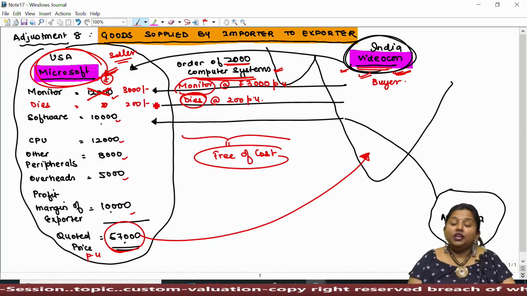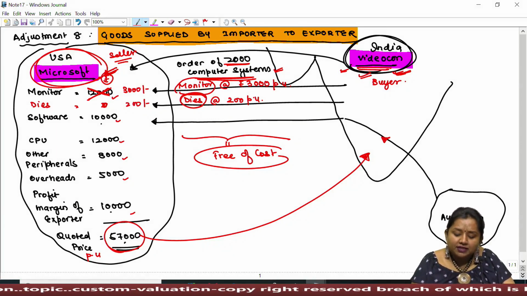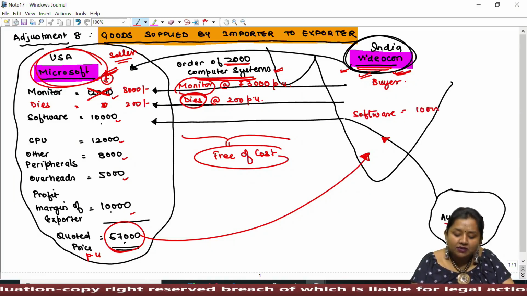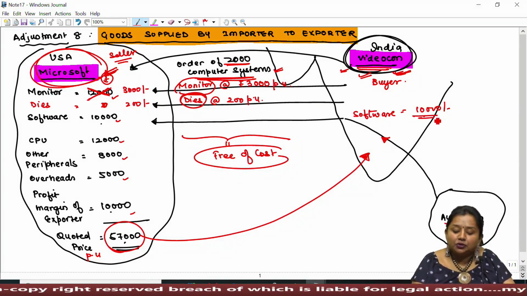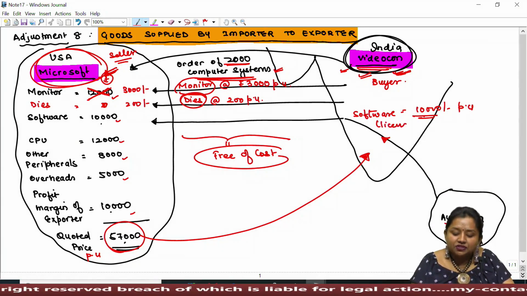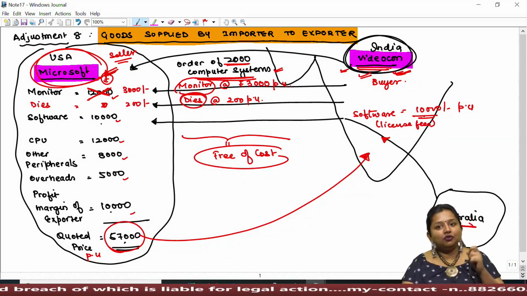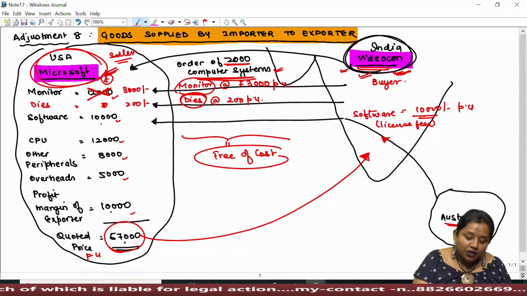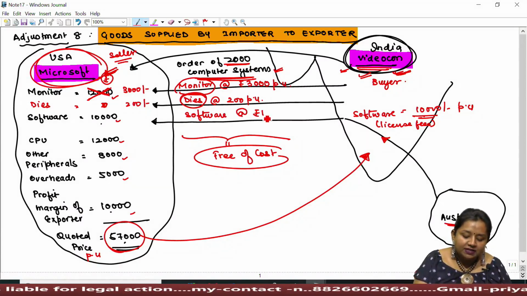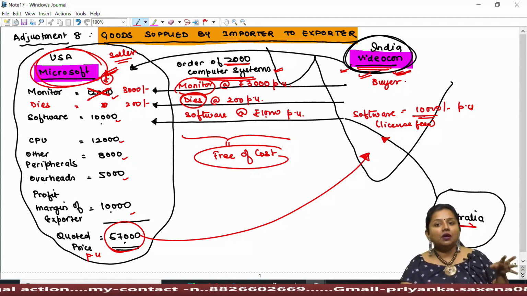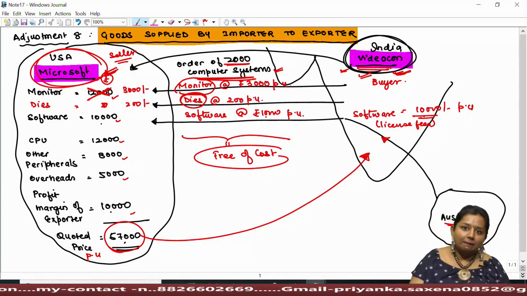Now, Videocon has recently imported a software program from an engineer from Australia for, let's say, rupees 10,000 per unit. This is the license fee of the software, that is, the original version of the software. The license fee paid is rupees 10,000 per unit. Now, Videocon supplies the software purchased from the Australian engineer at the rate of rupees 10,000 per unit to Microsoft, which is to be installed in the original version on the computer system manufactured by Microsoft.